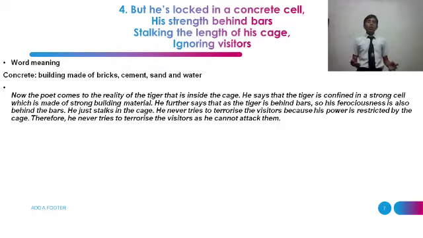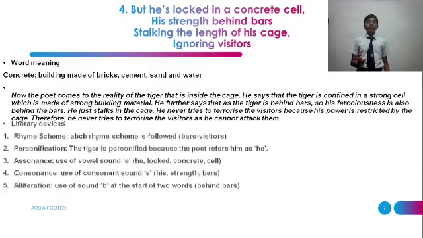Now the poet comes to reality. The tiger is inside the cage. He says the tiger is confined in a strong concealed cell which is made of strong building material. He further says that the tiger is behind bars, so his ferociousness is also behind the bars. He just walks in the cage. He never tries to terrorize the visitors because he knows that he is helpless and he just ignores the visitors and cannot attack them.